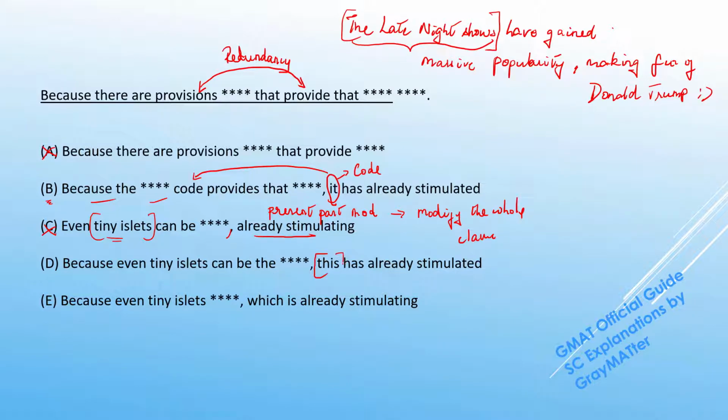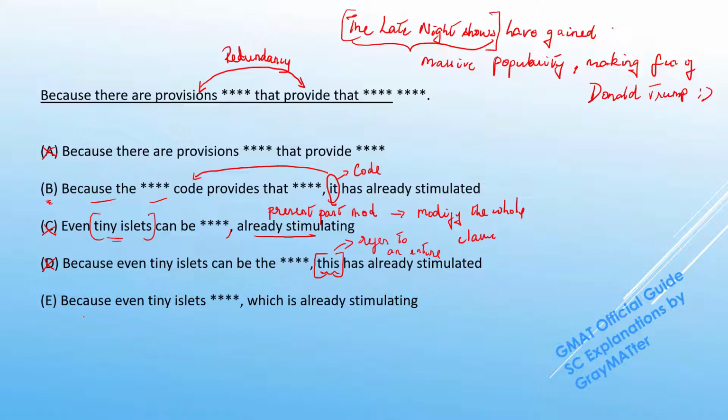D starts off with this dependent clause, because even tiny islets can be something, and uses the pronoun "this." Now this is GMAT's trap of using "this" to refer to an entire clause. Now what has stimulated the disputes? Because these tiny islets can be claimed for fisheries under this maritime code. So using the pronoun "this" to refer to an entire clause will be inappropriate.